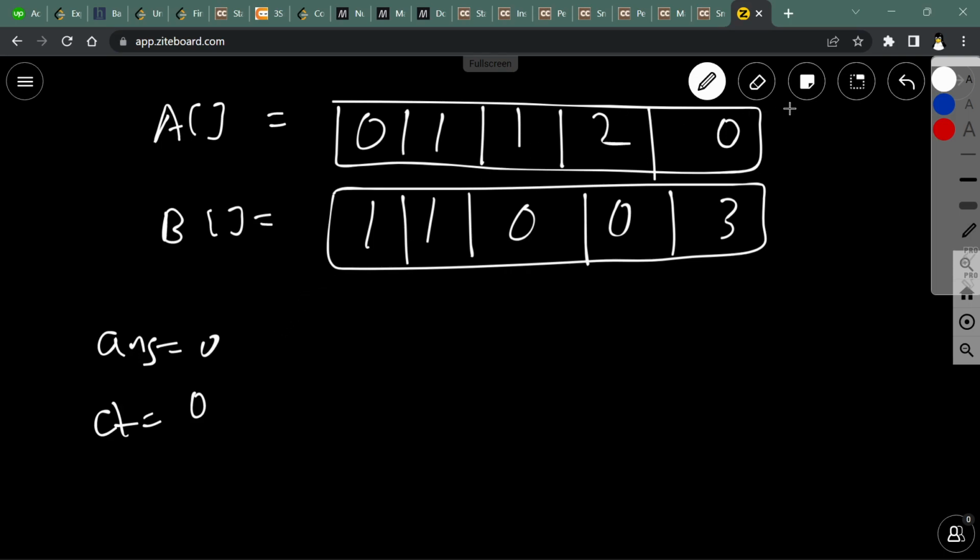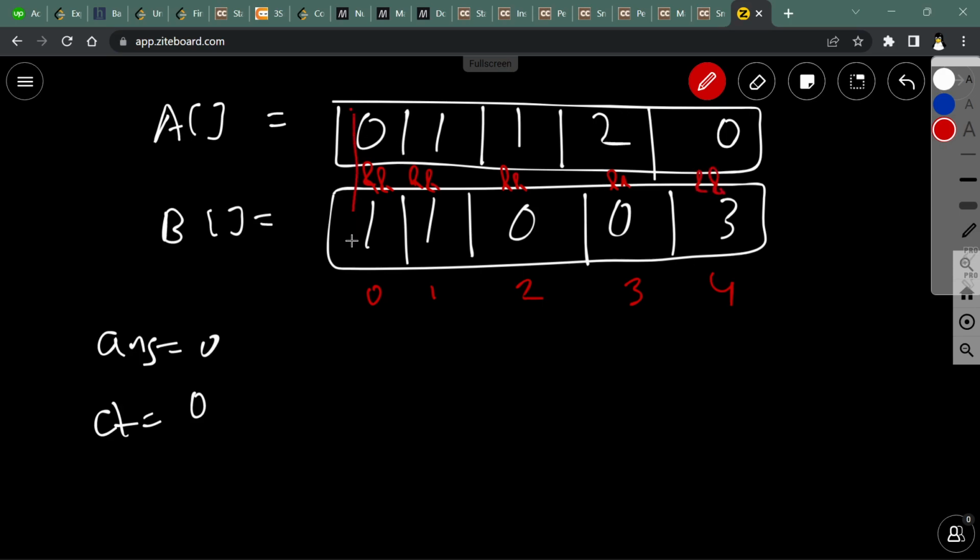And we have to find the asterisk, so just traverse the whole array from 0, and look for the AND operation between both elements.